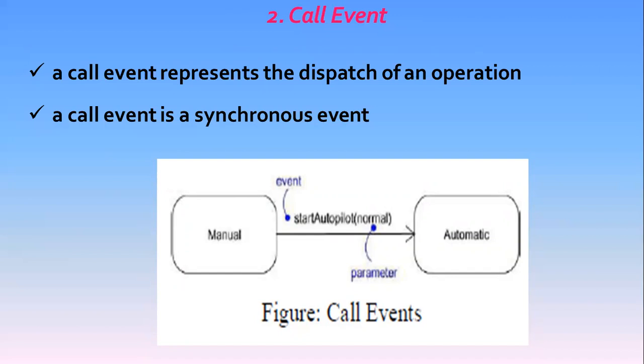Then the receiver transition sets to the new state and the control returns to the sender. So in those cases where the caller does not need to wait for a response, a call can be specified as asynchronous. So this figure shows that modeling a call event is indistinguishable from the modeling of a signal event. In both cases, we show the event along with its parameters as the trigger for a state transition.